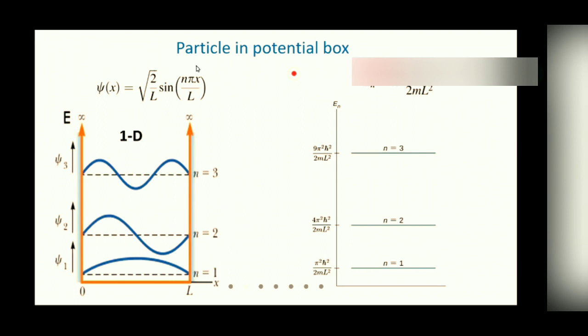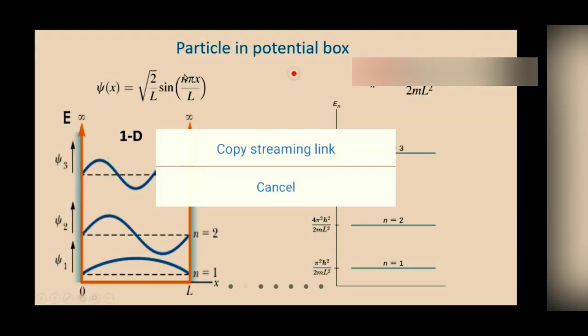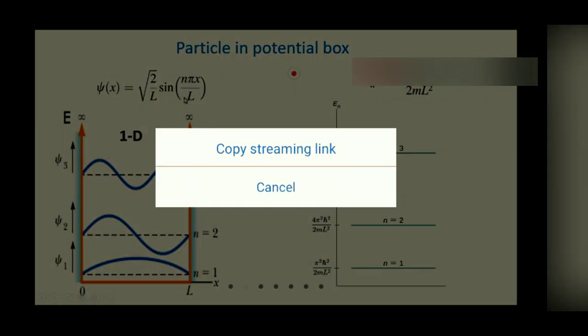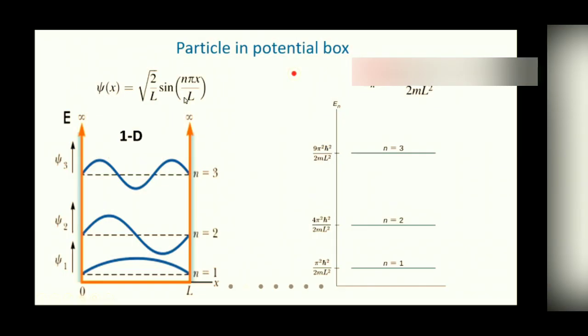So the solution is psi equal to root 2 by L sin n pi x by L. And this is actually the value of k, n pi by L, that is the k, and this value of k was obtained by using the boundary condition, that is the continuity of psi and its first order derivative at the boundary. Those who have already read quantum mechanics can learn it very easily.